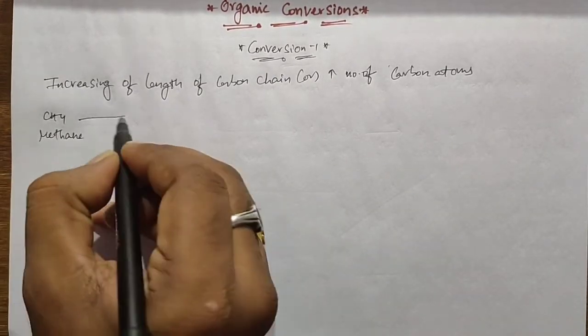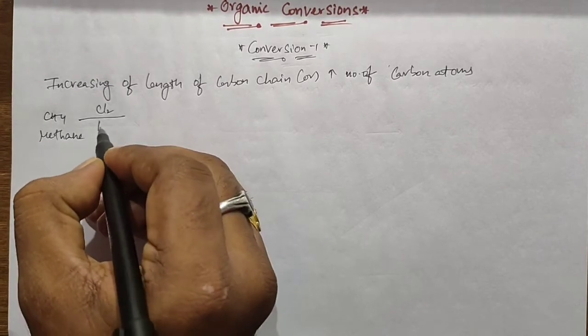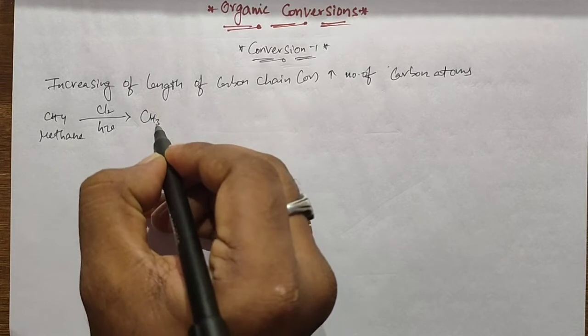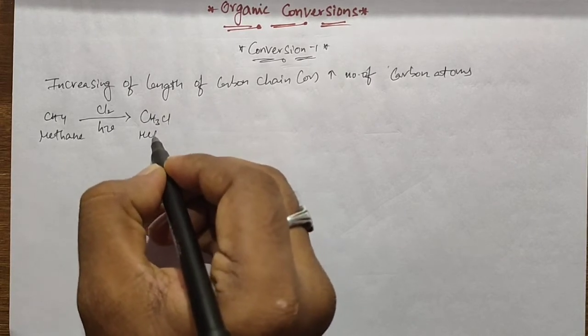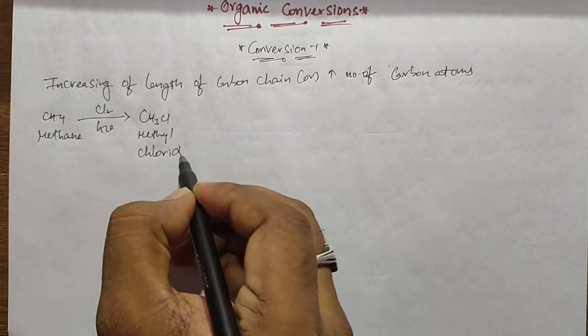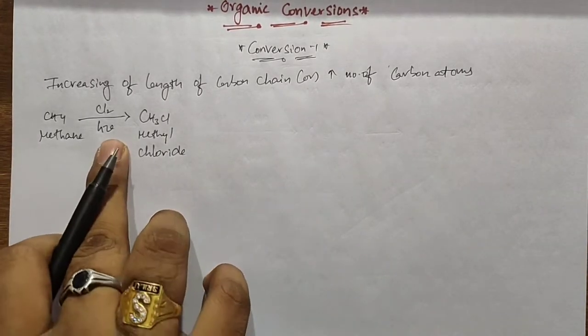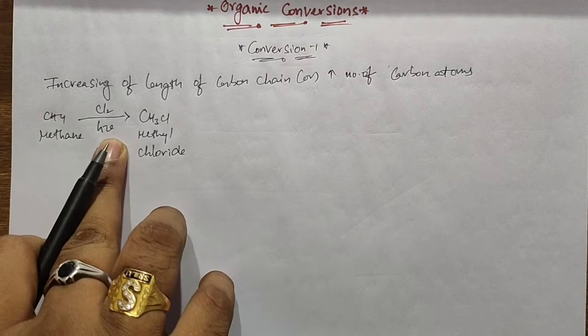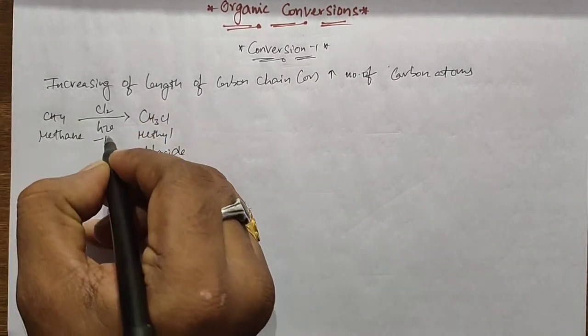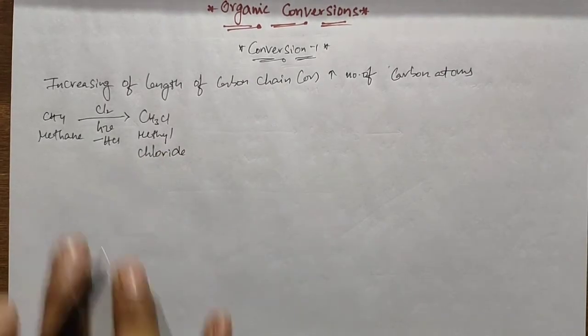In the first step, methane undergoes chlorination. In presence of sunlight, it forms methyl chloride by the loss of hydrogen chloride. This is the first step.